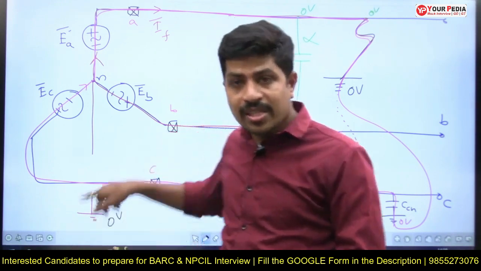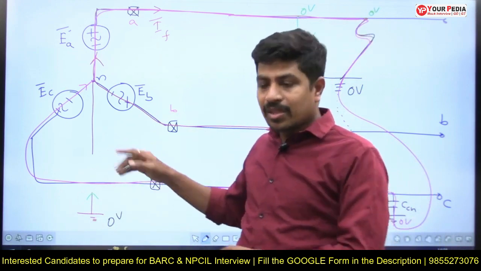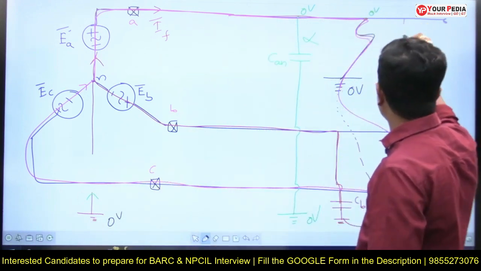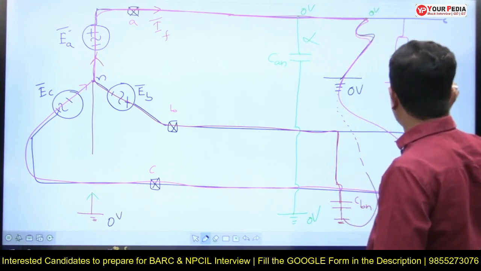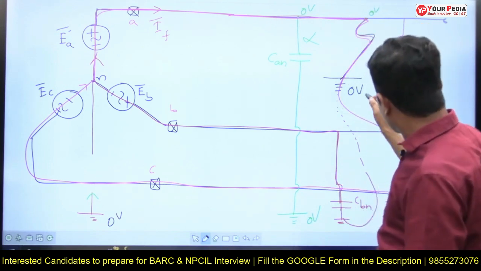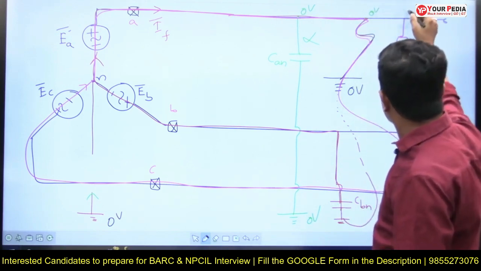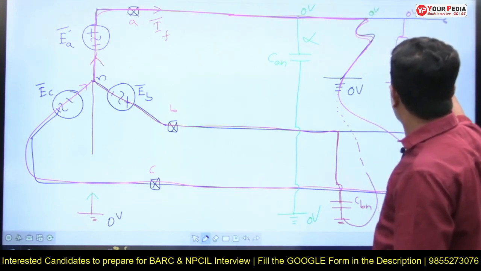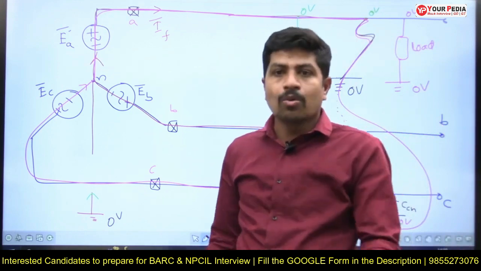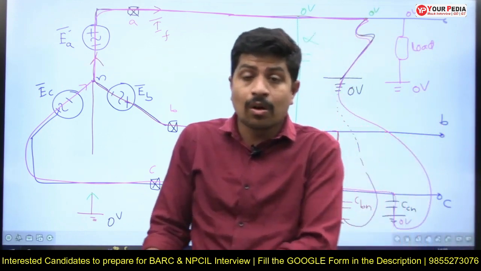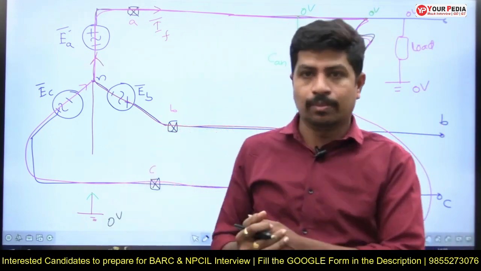Let's see. In this, if fault persists, suppose there is a load here, what is the voltage across the load? This is 0 volt. Due to this LG fault, this is 0 volt, this is also 0, this is 0. Then how much is the voltage appearing across the load? 0. How much power is taken by the load? 0. Means my load is not getting reliable power supply because of this.